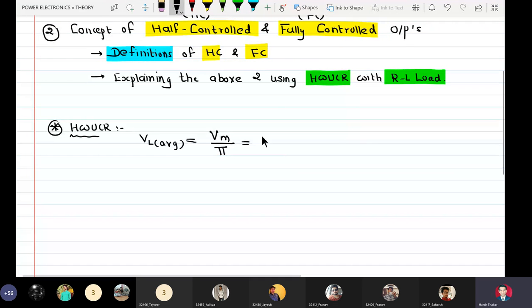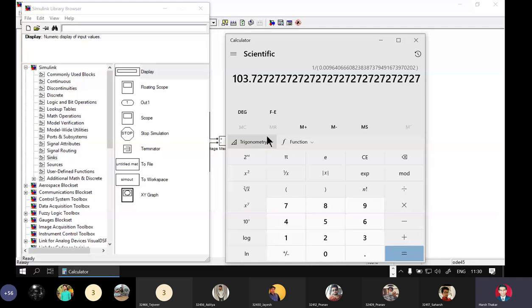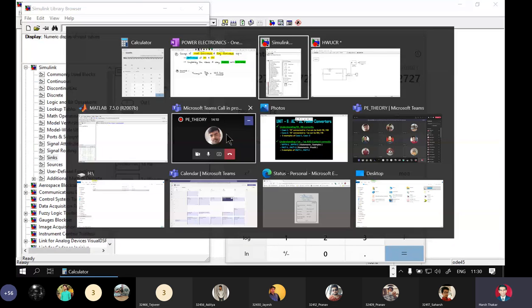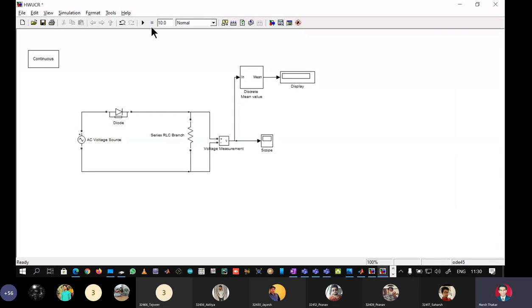So for a half wave rectifier driven by 230 volts RMS, we get the VLAVG which is 103.73 volts. Let us see what our simulation is giving. Here, let us simulate for 3 cycles. We can see here the VLAVG is coming as 103.4.